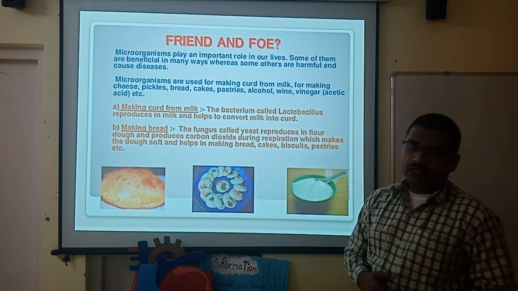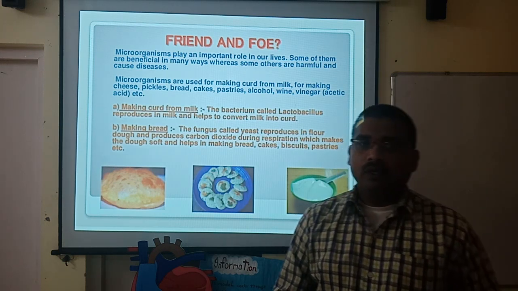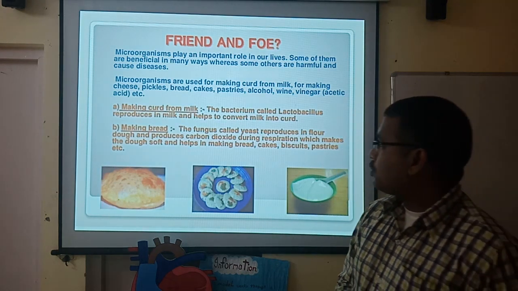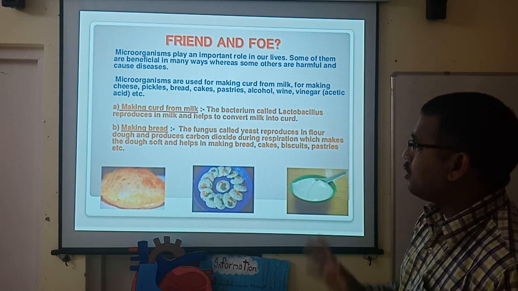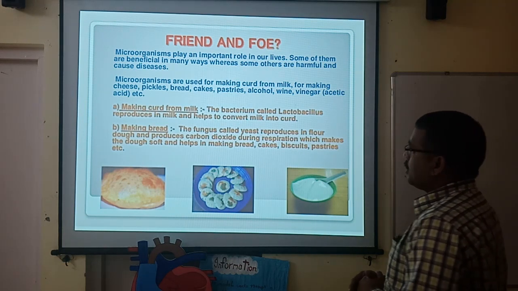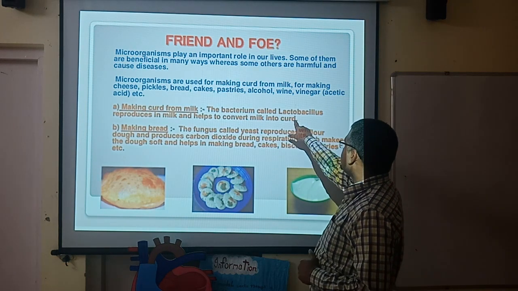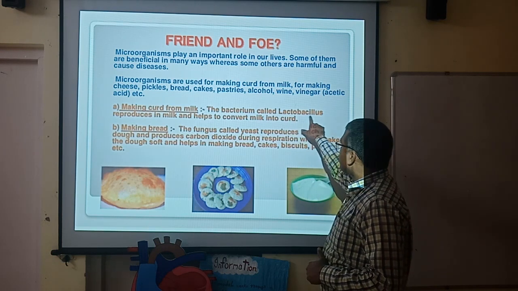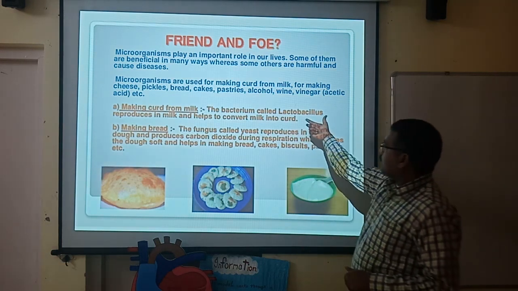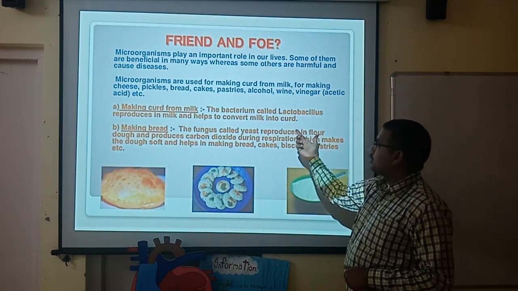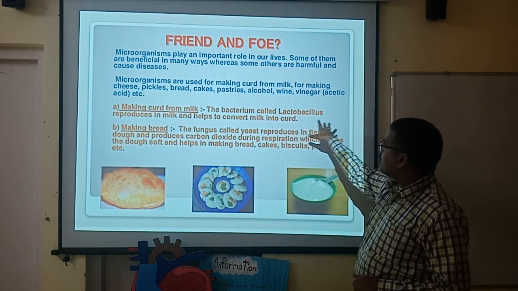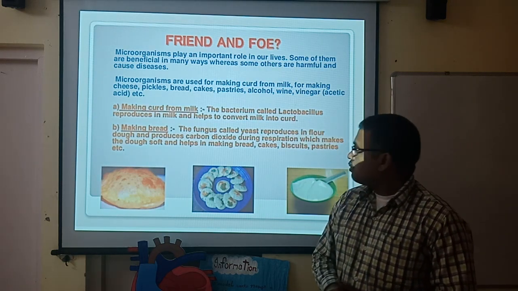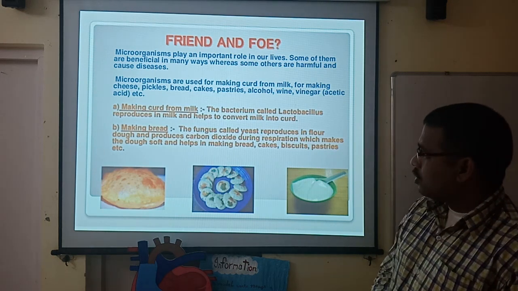These are some other things which are made only through microorganisms, like the bacterium lactobacillus. The bacterium by which milk is converted into curd is called lactobacillus; it reproduces in milk and helps convert milk into curd.